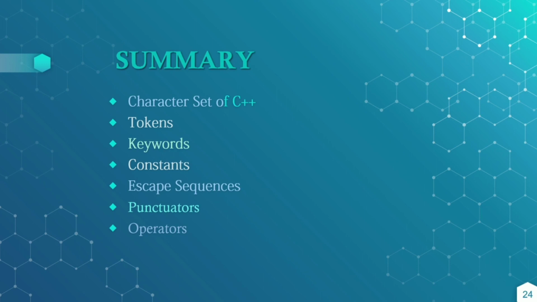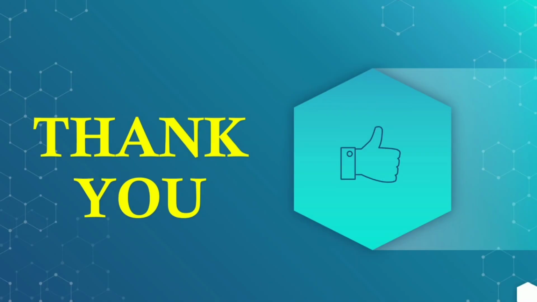Okay, like the flower brackets for specifying the compound statements, square brackets, parentheses, comma which is used to separate the variables list, colon for labeling, semicolon for end of the statement. Operators, we have many types of operators like in all programming languages. Okay, these operators can be learned in detail in the next video.